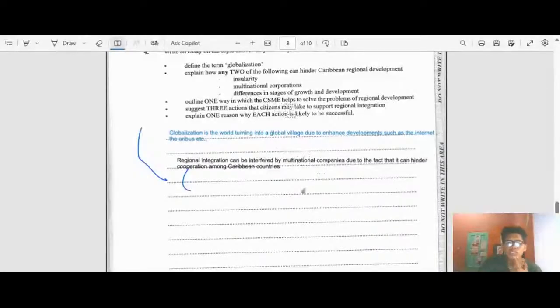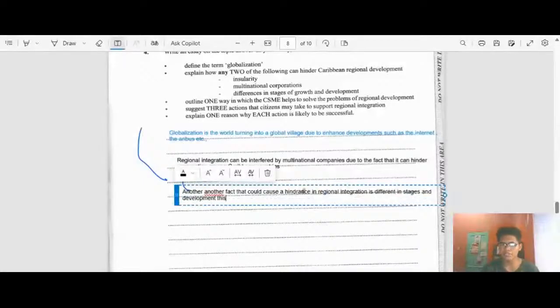So, different stages of growth and development. This is a very straightforward one because if you're developing and somebody is far ahead of you, it will cause a lack of communication and misunderstanding between each other. Let's answer this one. Another factor that could cause a hindrance in regional integration is difference in stages of development.